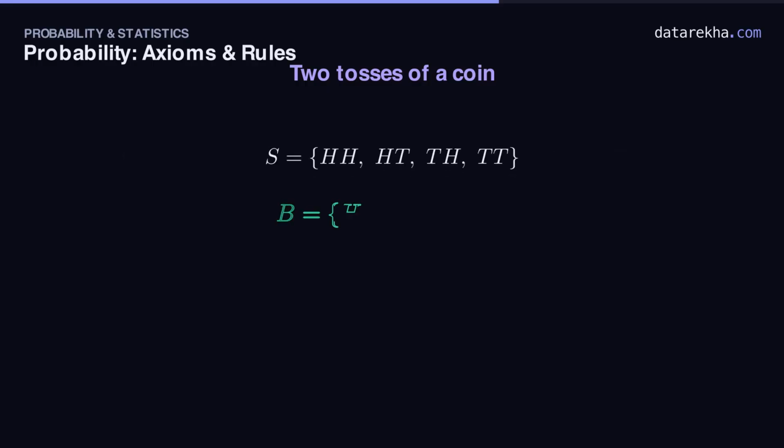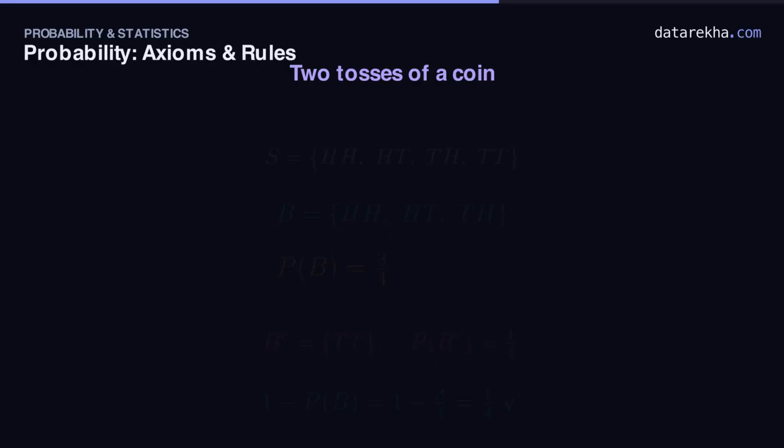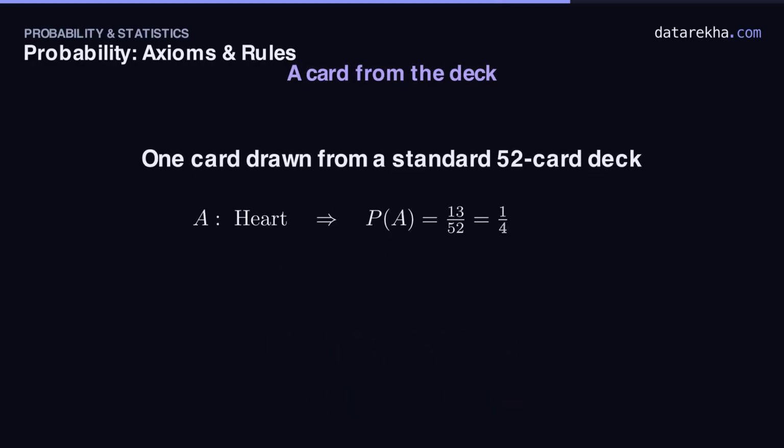Question 2. At least one head. Only tail-tail fails, so the event is the other 3/4. Exactly the instinct we opened with. Now let's verify it a second way, using the complement. The complement of at least one head is no heads at all, just tail-tail, with probability 1/4. 1 minus 3/4 is 1/4. The two agree perfectly.